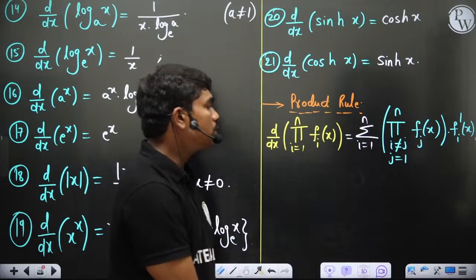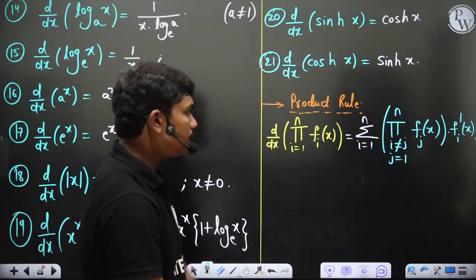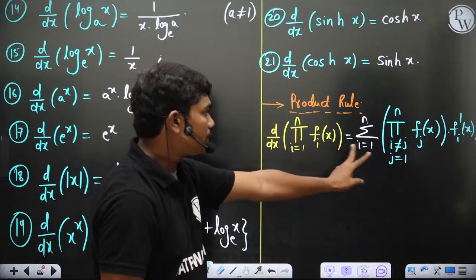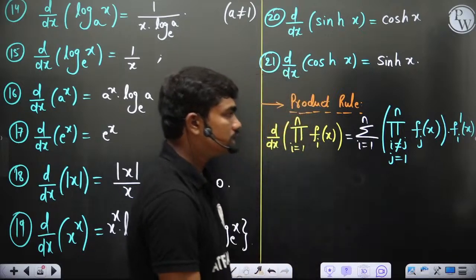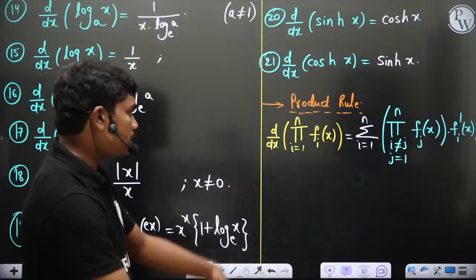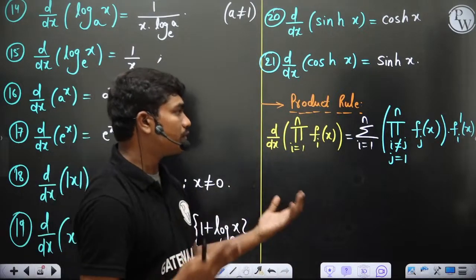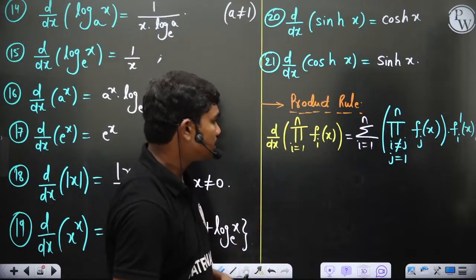Because i is not equal to j, with j running from 1 to n, if i and j match, then you skip that function in the product and instead write its derivative. This is the general case for a product of n functions, where pi denotes multiplication and sigma denotes summation.